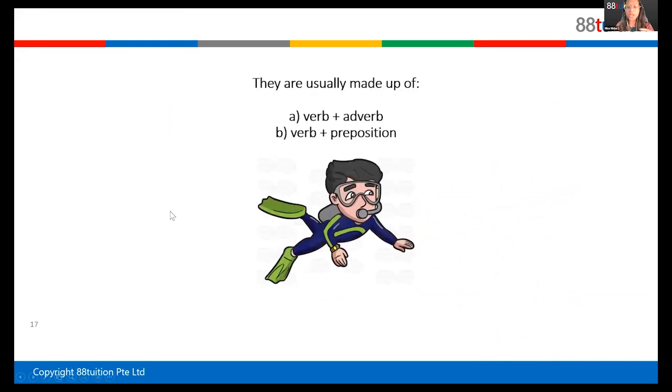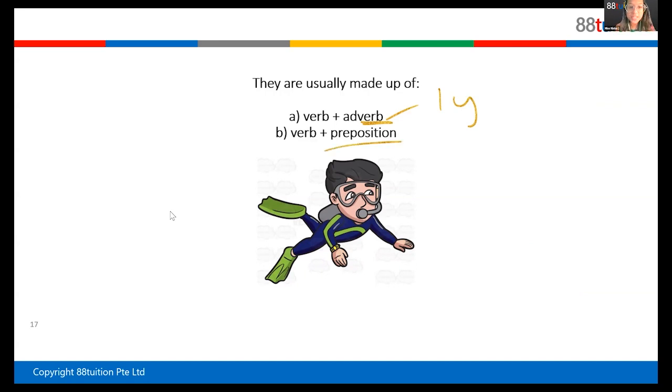So usually they are made up of a verb plus an adverb. Adverbs are ly words. An adverb describes the verb. Run quickly. Quickly is an adverb. It ends with ly mostly, and it tells you how fast he ran. So it's describing the verb. Adverbs can also describe another adverb. It can also describe an adjective. Very hungry. Very is an adverb.